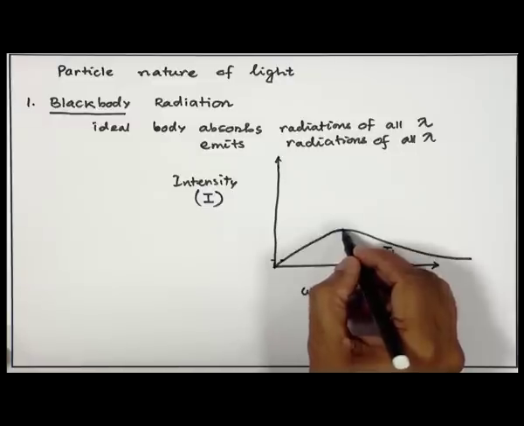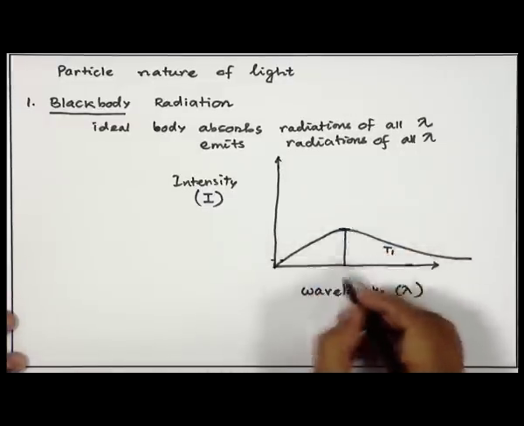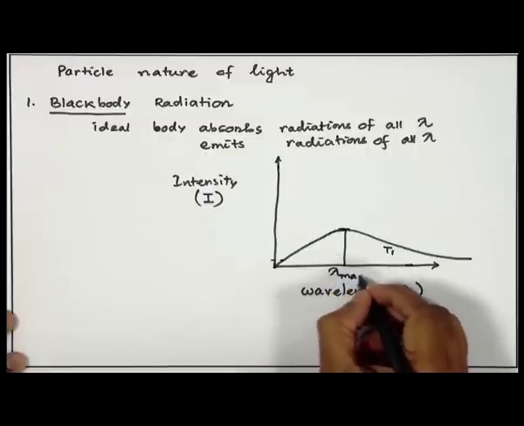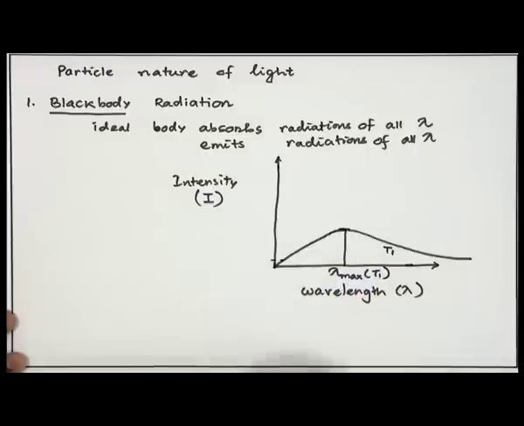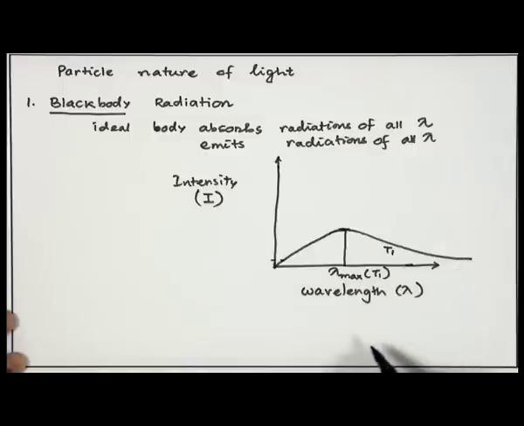At a particular value of lambda the intensity is highest. Let us call that lambda max, at temperature T1. Afterwards, the intensity of this radiation keeps falling. This is what was experimentally observed.